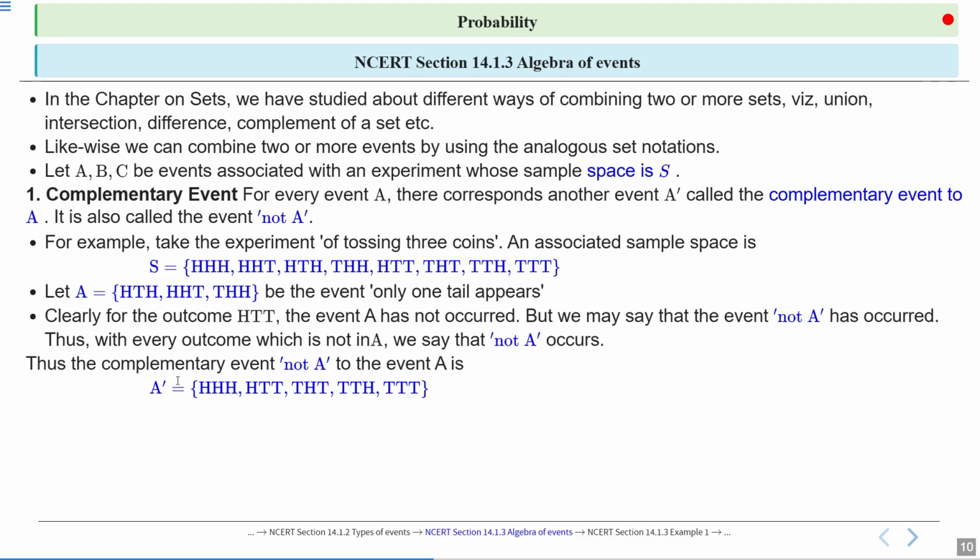Here you can see HHH, HTT, THT, TTH, and TTT.